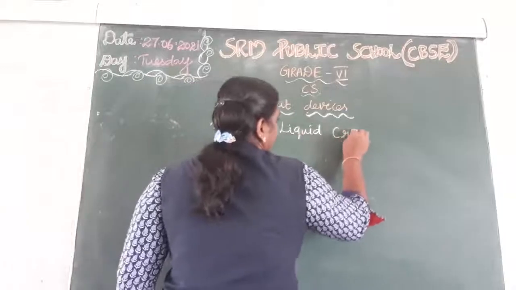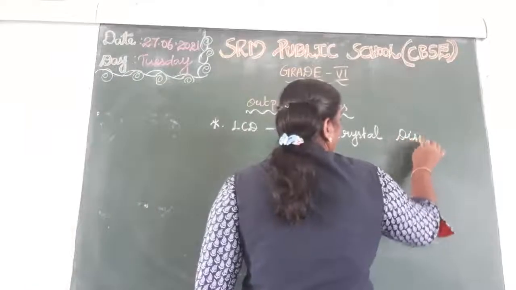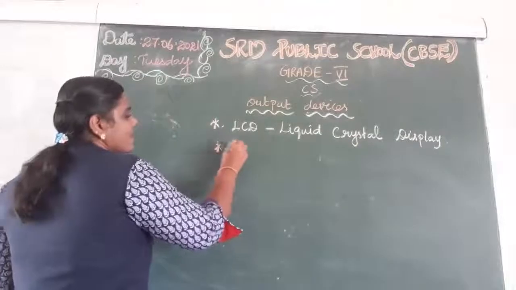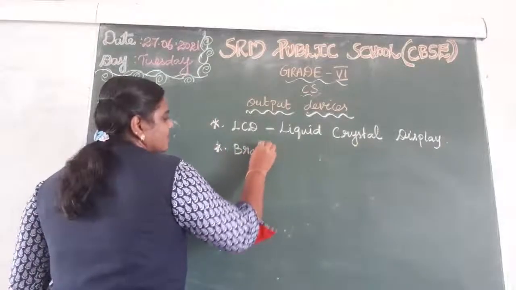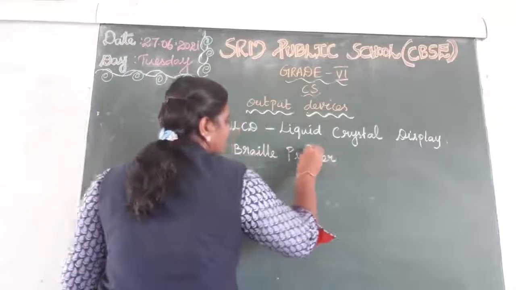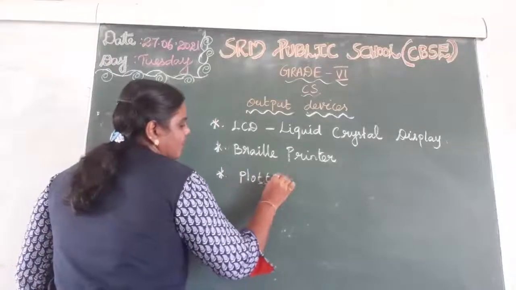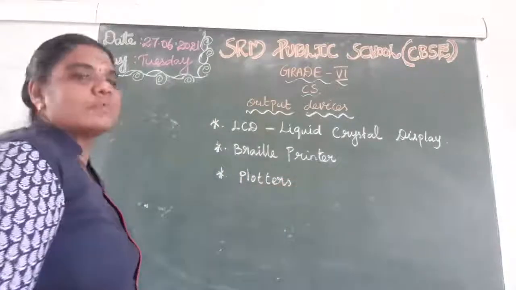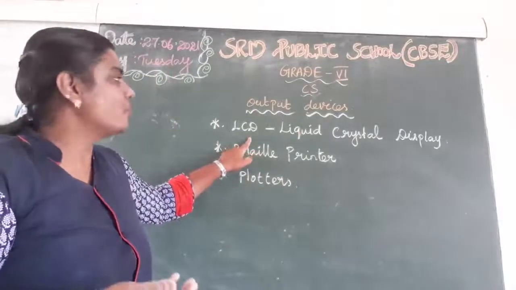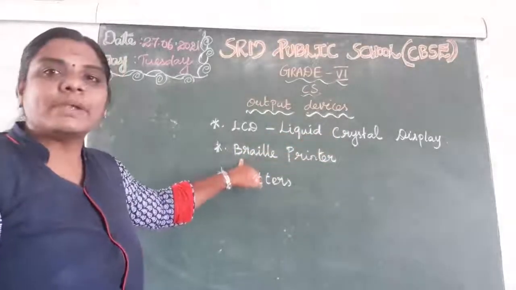Then next one, Braille printer, plotters. Okay, so these are the examples for output devices. LCD means what? Projector. What is the full form of LCD? Liquid crystal display. Then Braille printer.